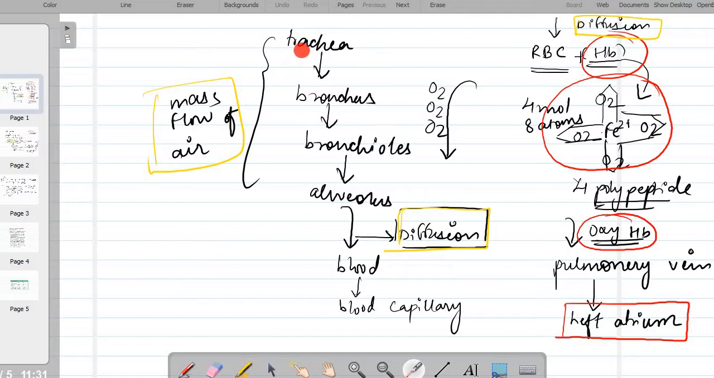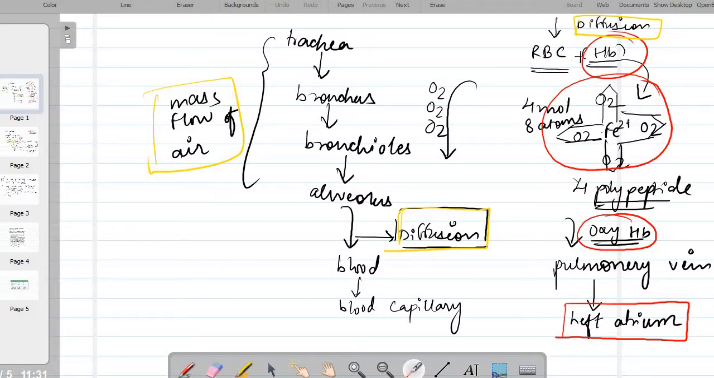First of all, the air, it is basically the oxygen molecule along with the inhalation. It will enter into the trachea, into the bronchus, bronchioles, alveoli. That is due to the mass flow of the air. Then from the wall of the alveolus, it is getting diffused into the blood, basically into the blood capillaries. Then in the blood capillaries, it is getting diffused with the RBC, red blood cells, where